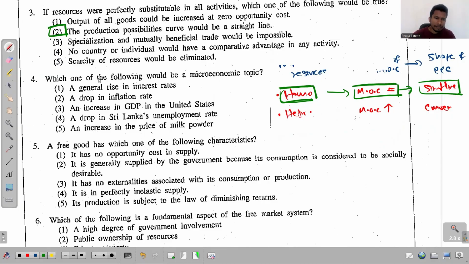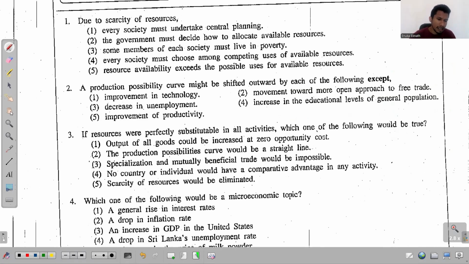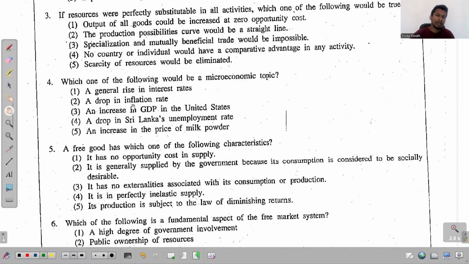It says, which one of the following would be a macroeconomic topic? Before we discuss that, if you just look at the difference between macroeconomics and microeconomics, sorry, here they are asking about a microeconomic topic. So if you just look at the difference between macroeconomics and microeconomics, wait, I'll show you that difference first before we discuss this thing.